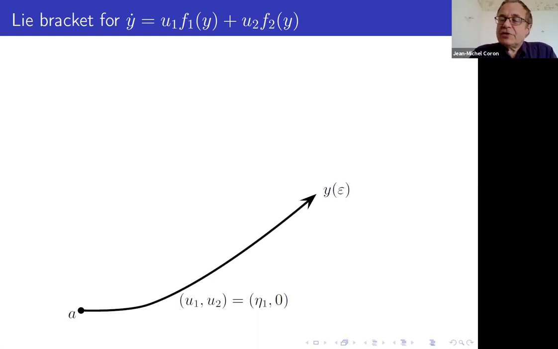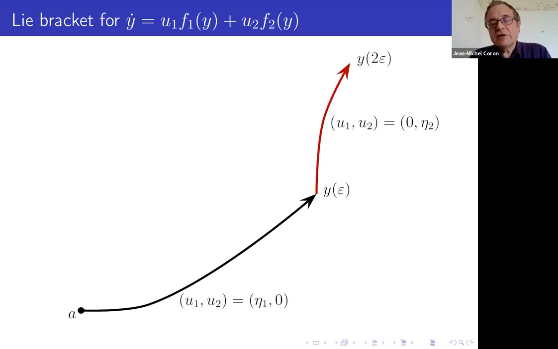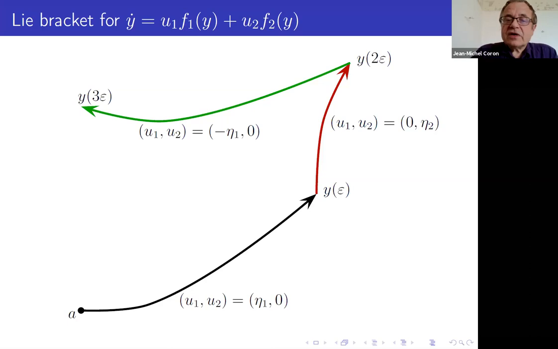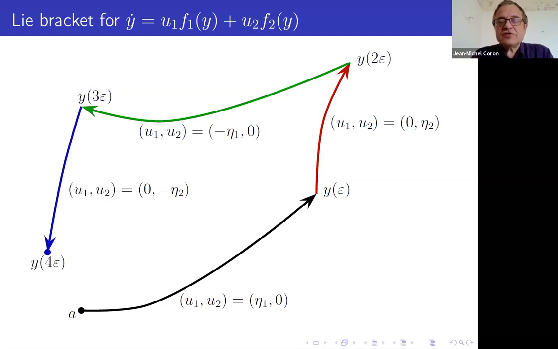During the interval of time 0 to epsilon, you use u1 equal eta 1 and u2 equal 0. Eta 1 and eta 2 are some real numbers which are given. Epsilon is some real number which is positive and is going to be small. During the interval of time epsilon to 2 times epsilon, you use u1 equals 0 and u2 equal eta 2. During the interval of time 2 times epsilon to 3 times epsilon, you use u1 equal minus eta 1 and u2 equals 0. And finally, during the interval of time 3 times epsilon to 4 times epsilon, you use u1 equals 0 and u2 equal minus eta 2. And you compute where you arrive.